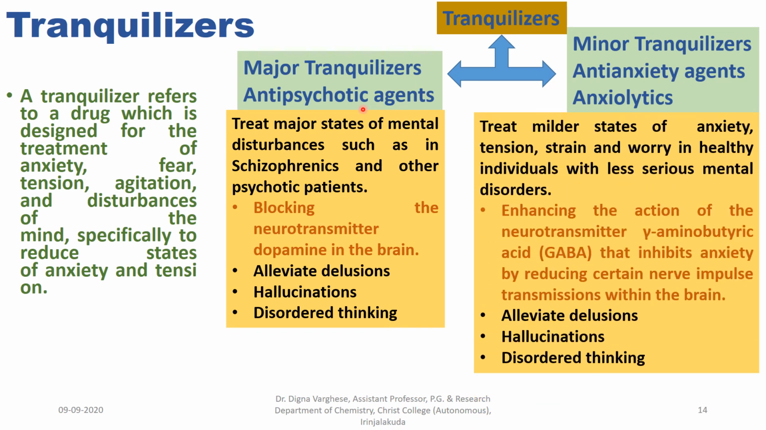Minor tranquilizers are the anti-anxiety agents used to treat the milder states of anxiety, tension, strain and worry in healthy individuals with less serious mental disorders. They enhance the action of the neurotransmitter gamma aminobutyric acid, that is GABA, which inhibits anxiety by reducing certain nerve impulse transmissions within the brain.